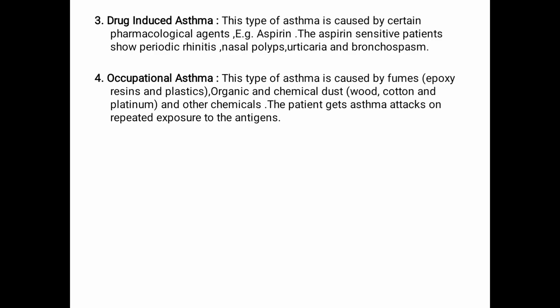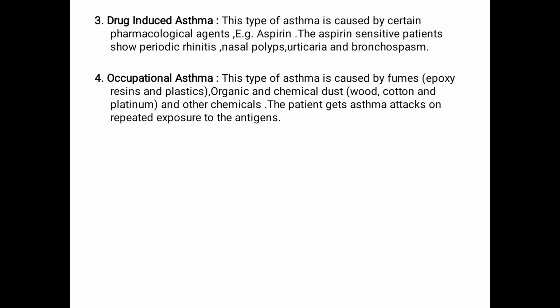Now, fourth one is your occupational asthma. This type of asthma is caused by fumes, epoxy resins, and plastics, or organic and chemical dust, which are wood, cotton, and platinum, and other chemicals. The patient gets asthma attacks on repeated exposure to the antigen.